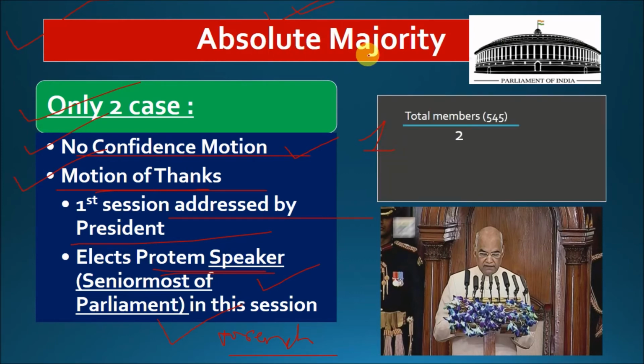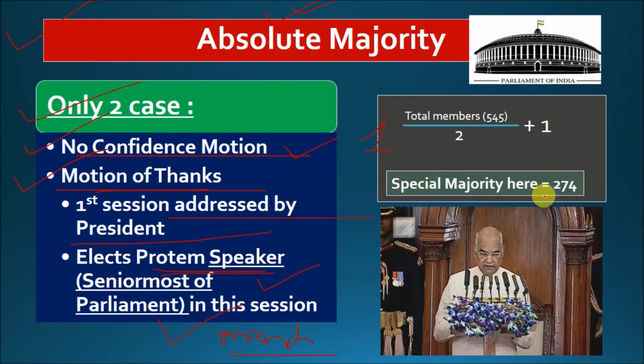Numerically it is total members, that is 545 divided by 2 plus 1. So the absolute majority that will be required here will be 274. I hope the point is becoming clear to you.